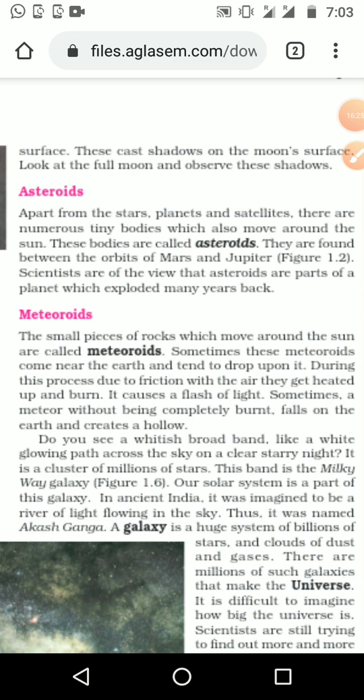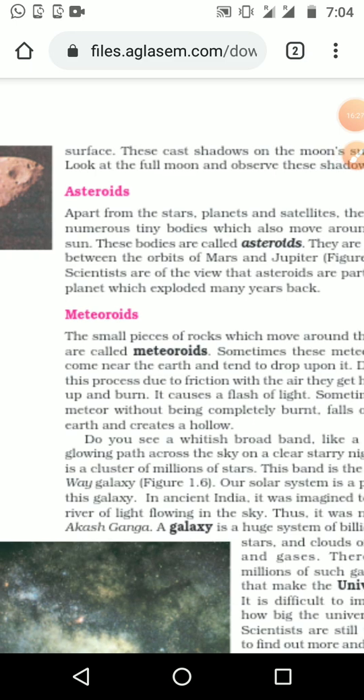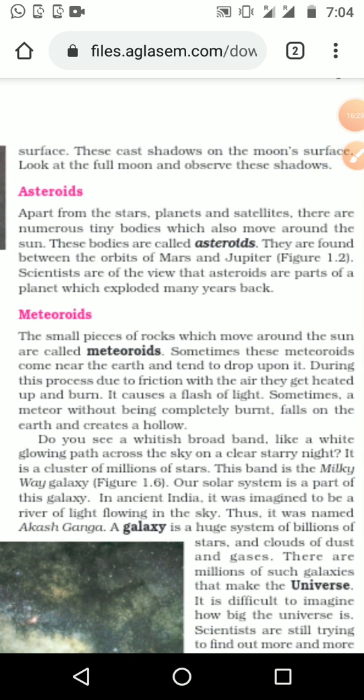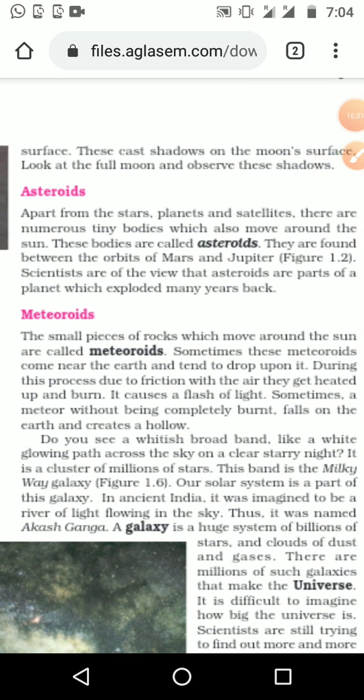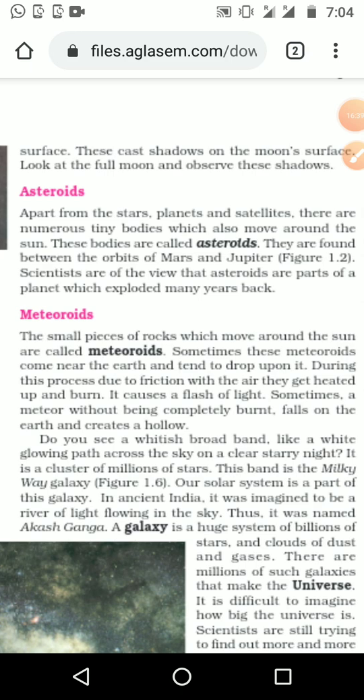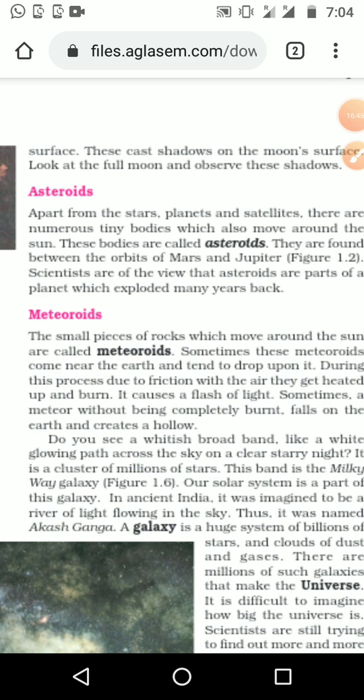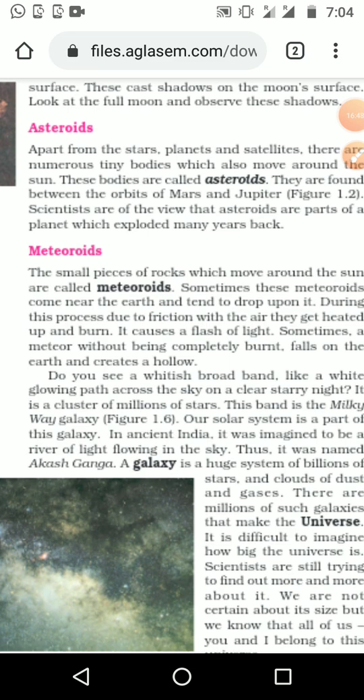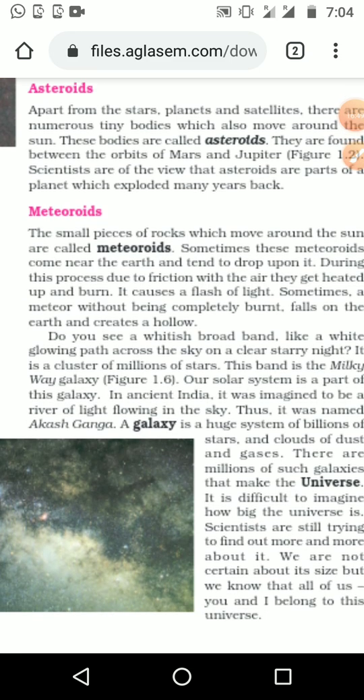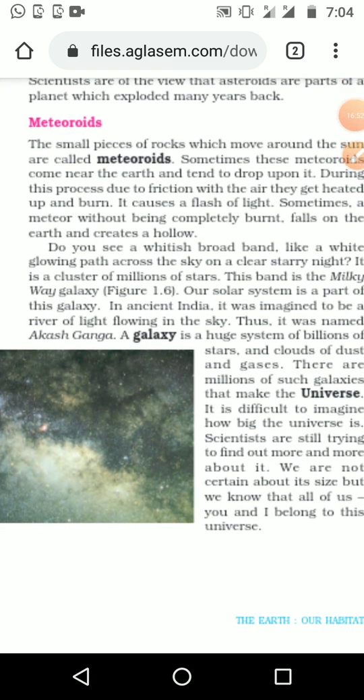When it comes from above, because of friction with the air it normally gets heated and burns, and we can see that flash of light. Sometimes people say they have seen that. There are very few chances of it reaching the earth, and then it comes like a hollow, like a hole.